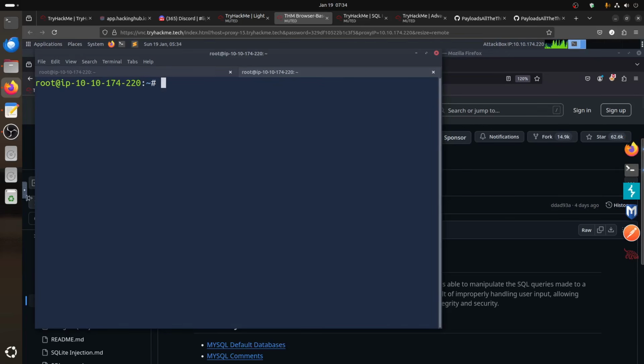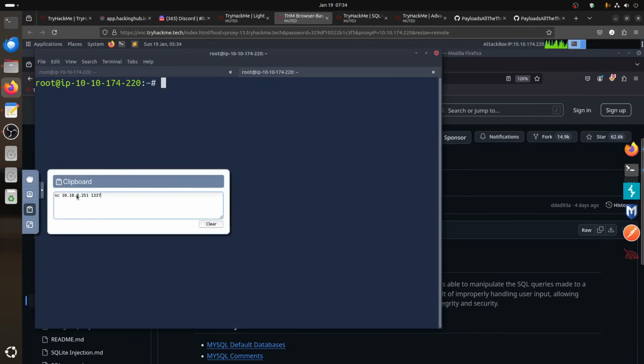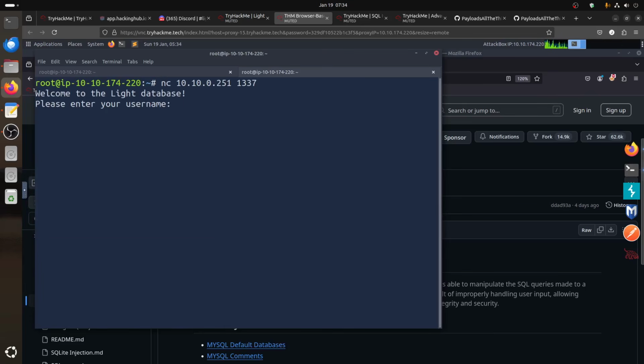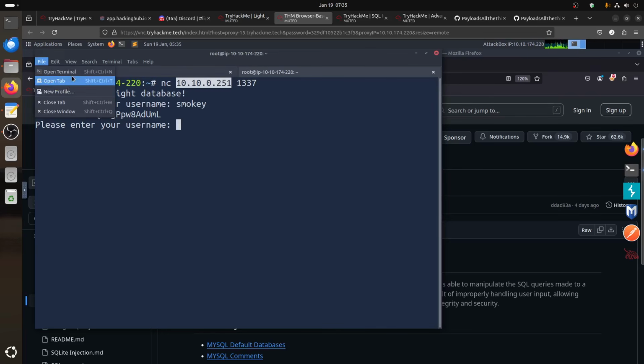So if I come here and I have a connection: welcome to Light Database, please enter username. They also tell us this user called Smokey. So if you put Smokey, you say okay, you view something like that. Maybe something in your head will say okay, like later on you think there is an SSH. There is no SSH. We can play with that for a moment.